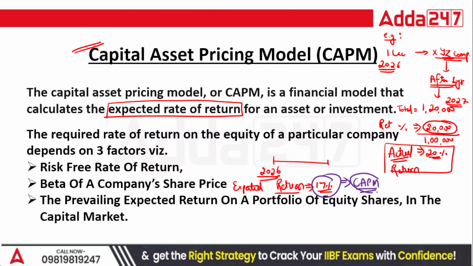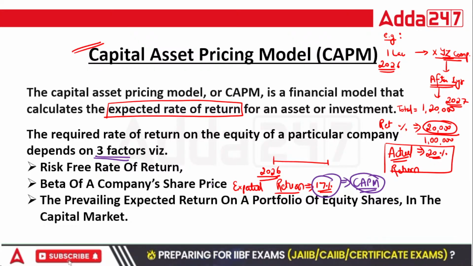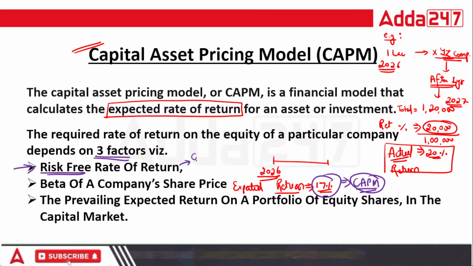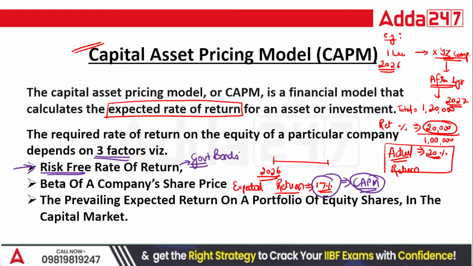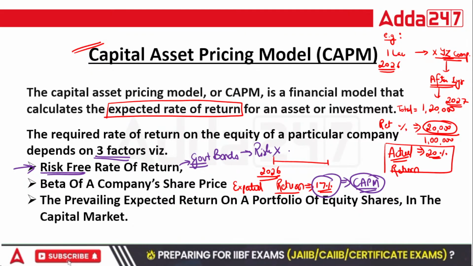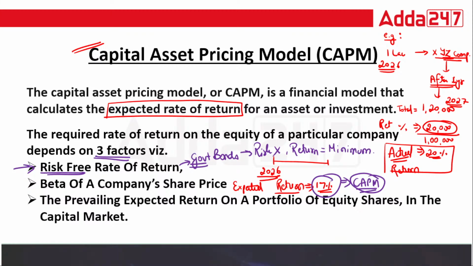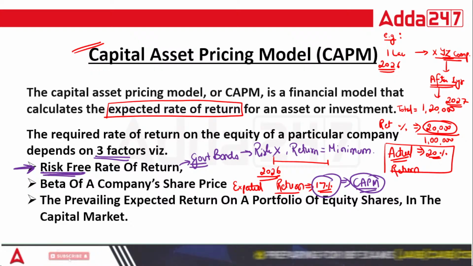Now, for this CAPM, we require 3 factors. Factor 1 is the risk-free rate of return. Like if you invest in any government bonds, as it is linked with the government, is there any risk? No, there is no risk. And if there is no risk, the return is also very minimum. So that is the first factor we want: without taking any risk, what is the return you are generating?